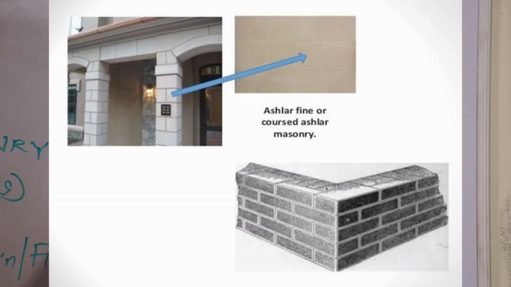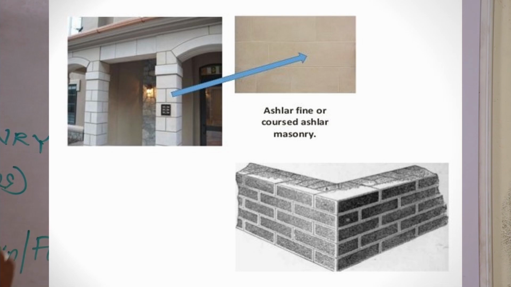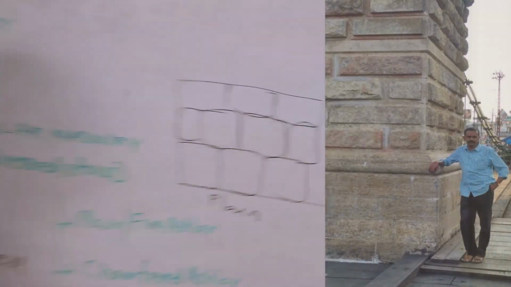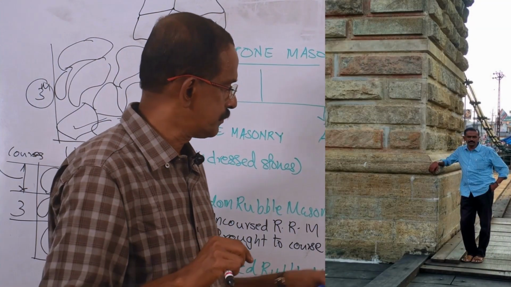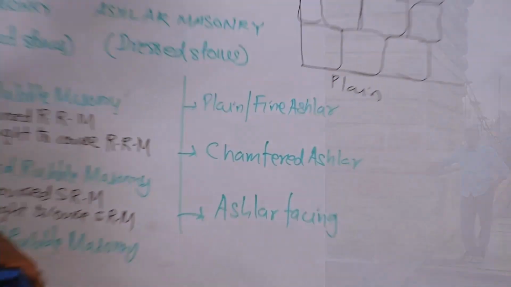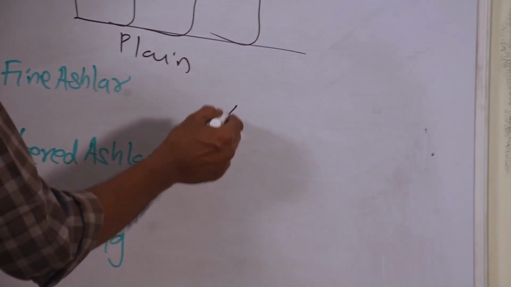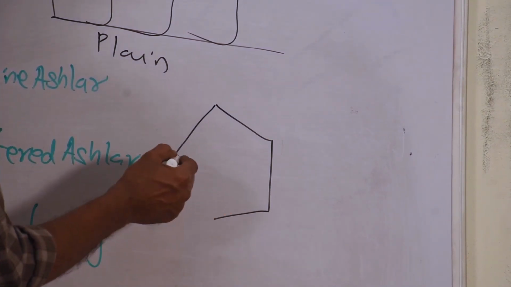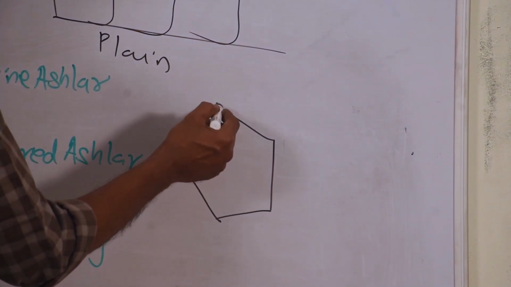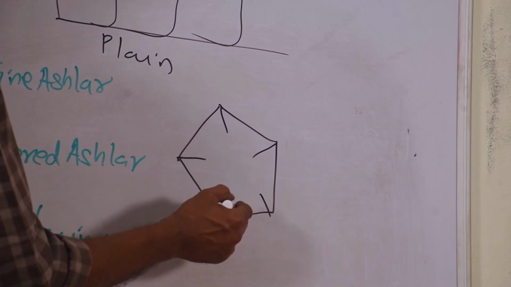So this is plain or fine ashlar masonry. Stones having the same heights or equal heights are used. Next one is chamfered ashlar masonry. Here the edges or corners of the stones are beveled at an angle of 45 degree like this.